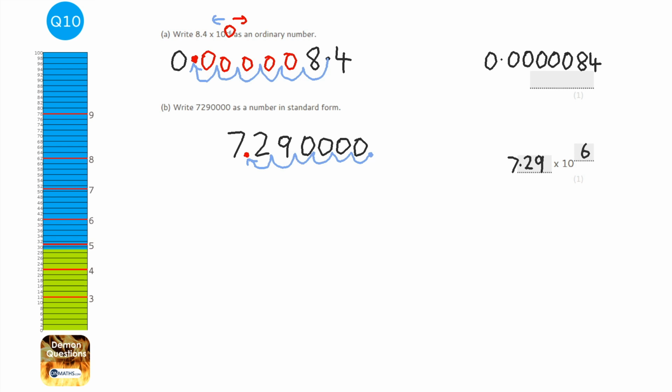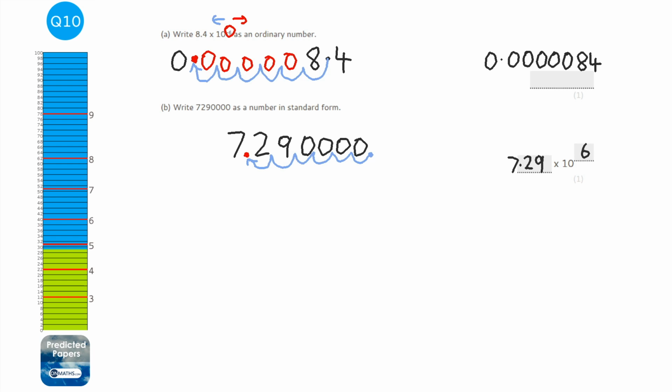On the previous one, we had a small number, 0.00084. I don't know if I said the amount of noughts that were there, and you can see that the power in the question was negative. So a negative power of 10 is a really small number, a positive power of 10, a really big number.